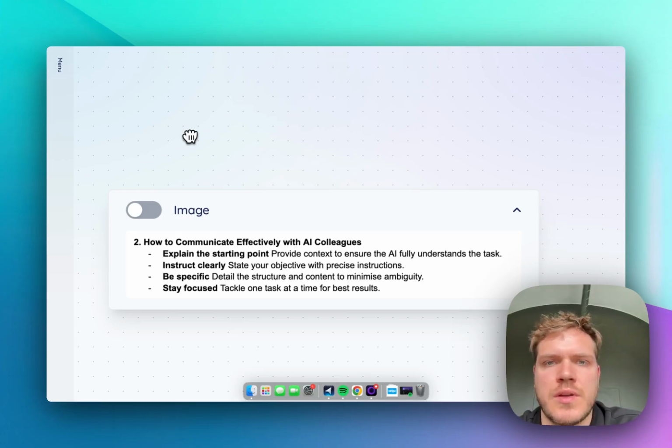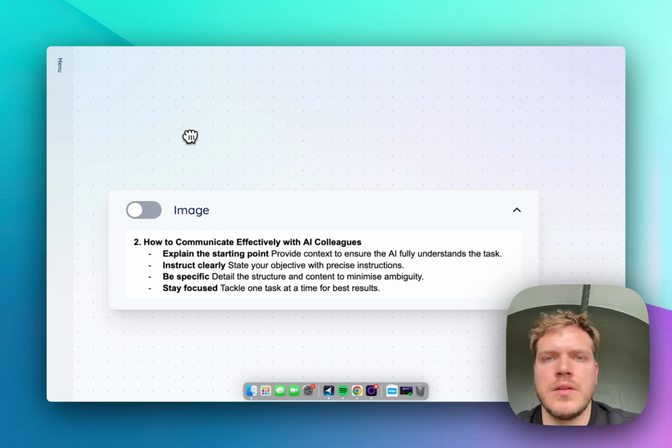The first thing is to give a starting point. Just explain to your AI colleague where you are coming from and what your goal is. So provide context like, hey, I have an existing job description here. Please create a new job description based on that one, and instruct very clearly. So instead of saying, please create a new job description, you should rather say, please create a new job description with the following details on salary, responsibility, and so on, and use the sections of the existing job description so that they look the same. So the more specific and clear you instruct, the better the results will be.